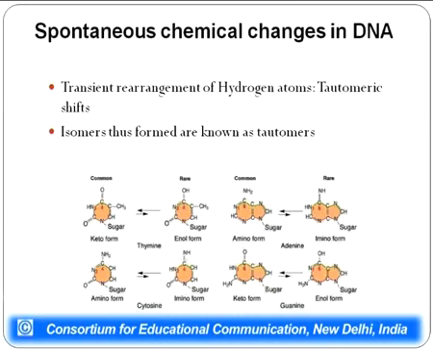in which case the keto forms are the normal forms and enol forms are the aberrant forms or the tautomeric forms. If the tautomeric forms are present, then they will not be base pairing with the normal bases. For example, if guanine is present in keto form, it will be base pairing with cytosine, whereas if it is present in enol form, it will not base pair with cytosine.